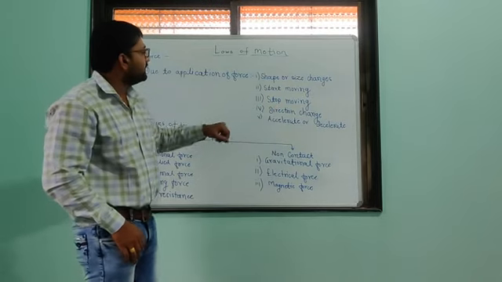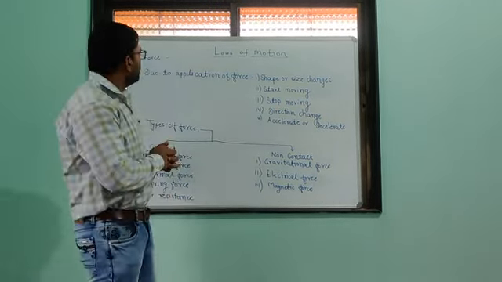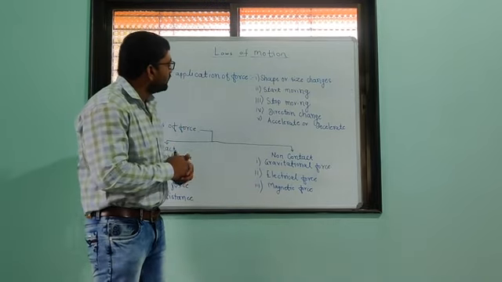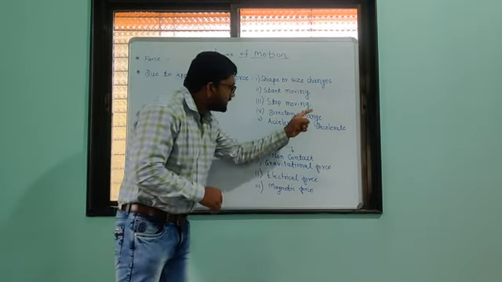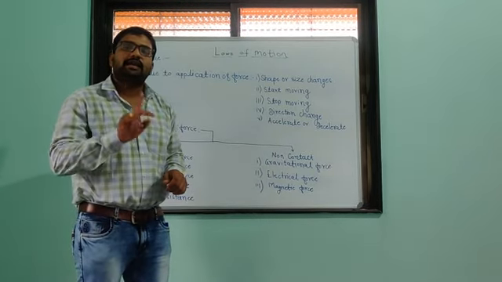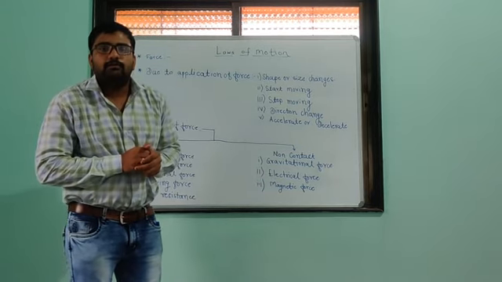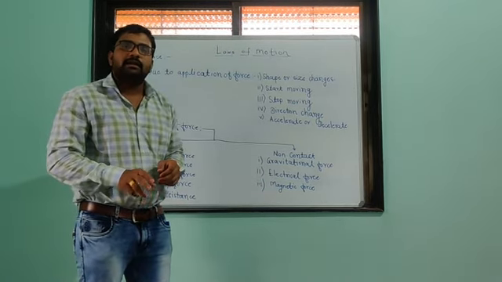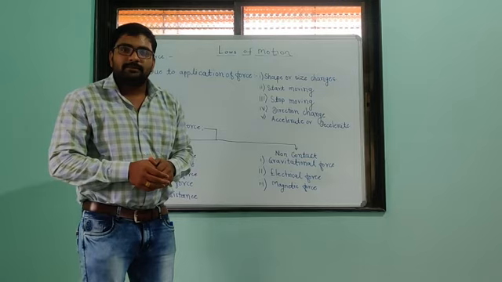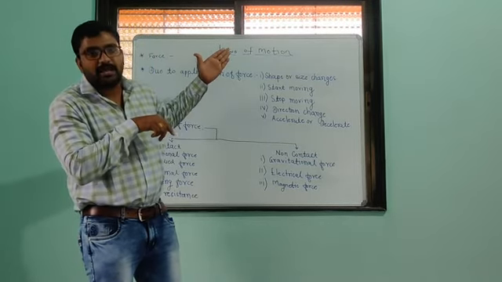This change also takes place in an object. Then due to the application of force, direction changes. For that, let us see one familiar example of cricket. If the bowler bowls, the batsman with the help of his bat changes the direction of that ball.